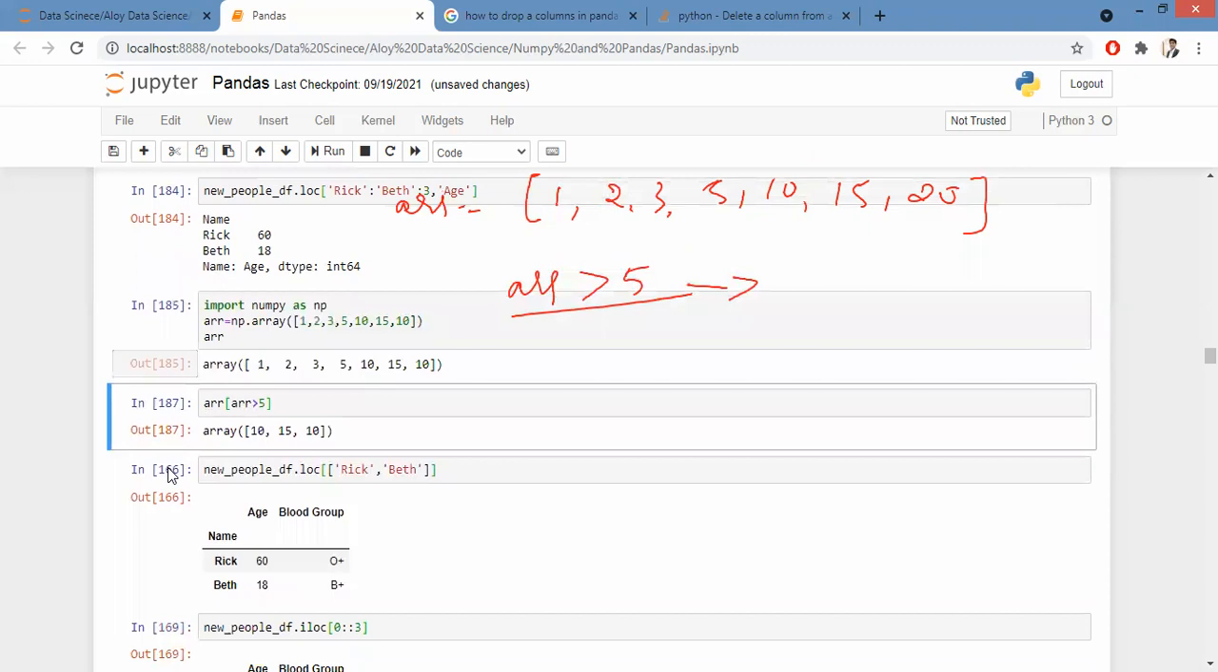Now similarly, this is nothing but your filters. This concept is called filters. Okay. And I request you not to forget this, because this will be very important for you. You will be doing more of this in your data analysis also.